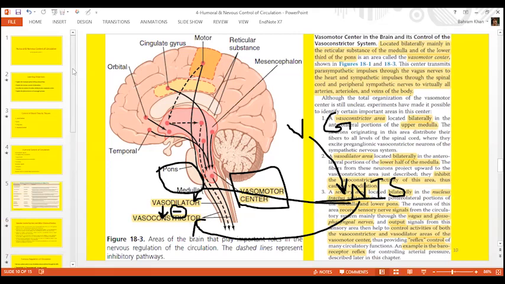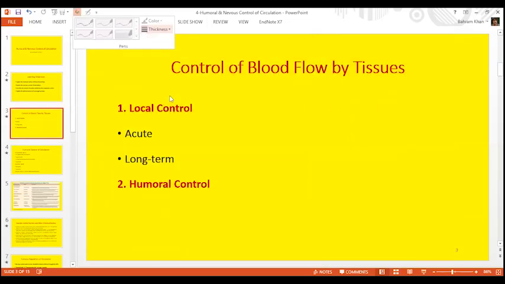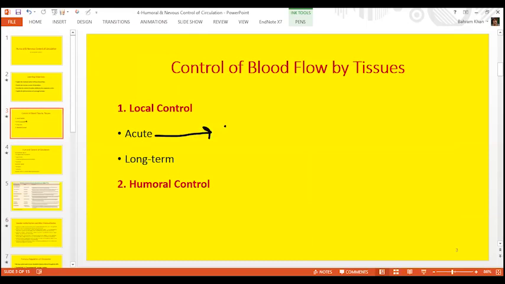Vascular remodeling is under the long-term control mechanisms. If you remember, we discussed the acute mechanisms and the long-term mechanisms. In acute mechanism, we discussed the vasodilator theory. Remember vasodilator theory? Then we discussed the oxygen demand theory, right? Oxygen demand theory. And we also discussed autoregulation, the myogenic response, and the metabolic theories, and all these are acute control.